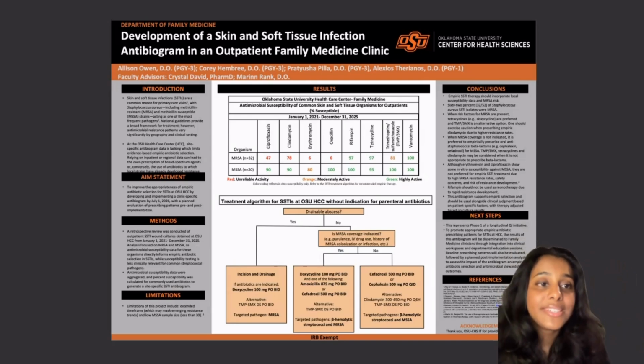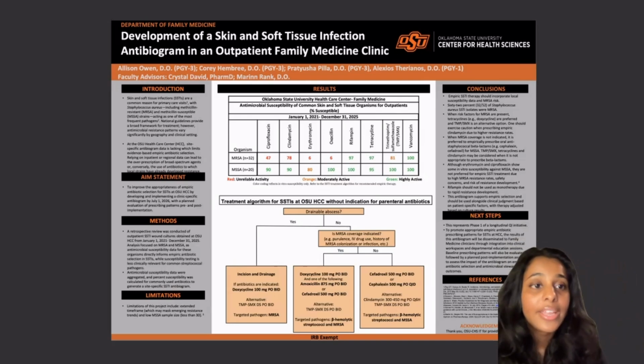Per the Infectious Diseases Society of America, systemic antibiotics are indicated for fever, tachycardia, impaired host defense, multiple infection sites, rapid disease progression with cellulitis. If we do proceed with antibiotics, we treat to target MRSA. Bactrim is listed as an alternative rather than first line here due to lower susceptibility compared to our first line pick of doxycycline. If there's no drainable abscess, we assess for whether MRSA coverage is indicated, looking at factors such as purulence, IV drug use, history of MRSA colonization.